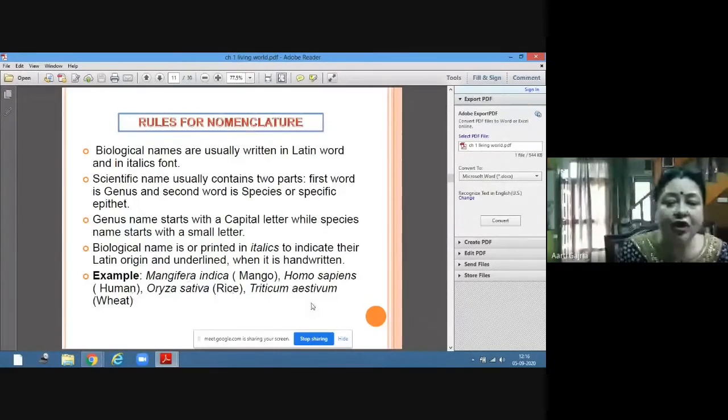The biological name of human being is Homo sapiens. The biological name of rice is Oryza sativa. The biological name of wheat is Triticum aestivum. So these are the rules we have to follow when writing a biological name.